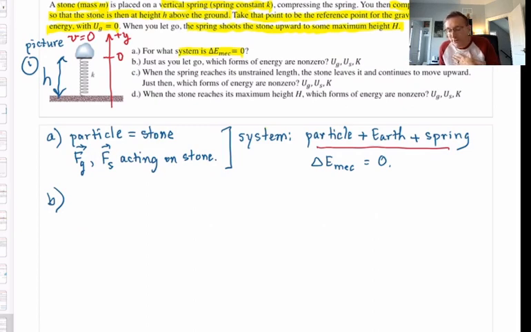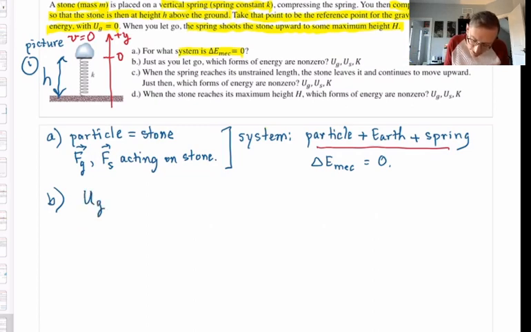Which forms of energy are not 0? They list three: gravitational potential energy, spring potential energy, and kinetic energy. Which ones are not 0? What I'm going to do is go one by one through each of them and state whether they're 0 or not. I think that's the most definitive way to answer it. So let's start with U gravitational.